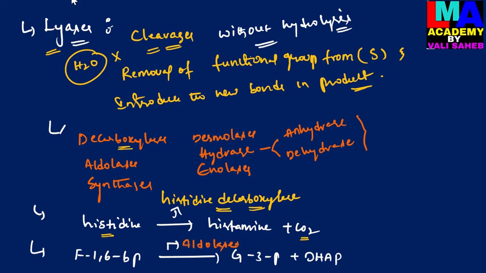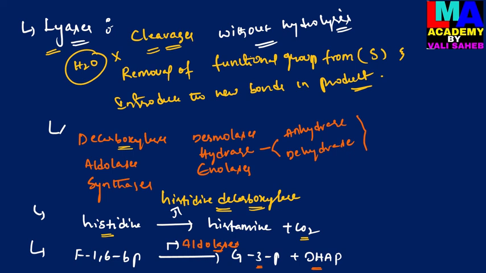So here aldolases are also enzymes of lyases which are involved in cleavages. Aldolases can cleave or break down fructose 1,6-bisphosphate into two molecules of trioses, glyceraldehyde 3-phosphate and dihydroxyacetone phosphate.